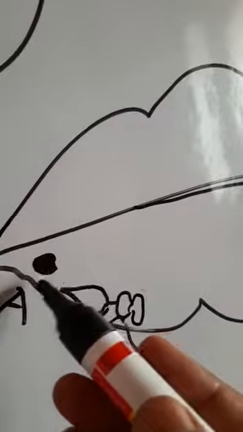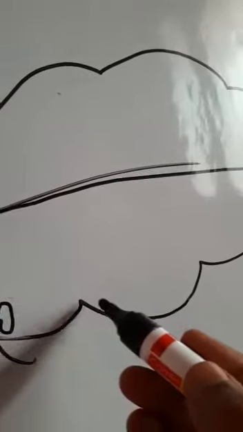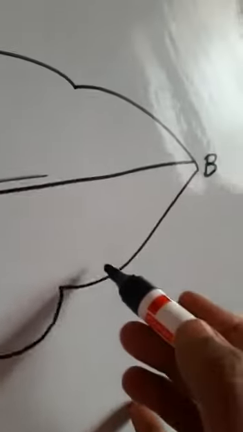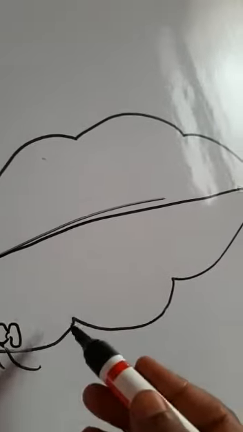This ant started its journey from this point, and it goes this way and reaches here. It is a curvilinear motion, crossing a curved path.